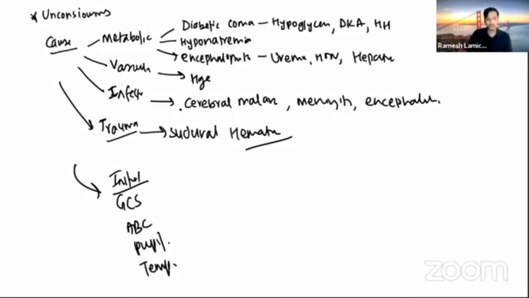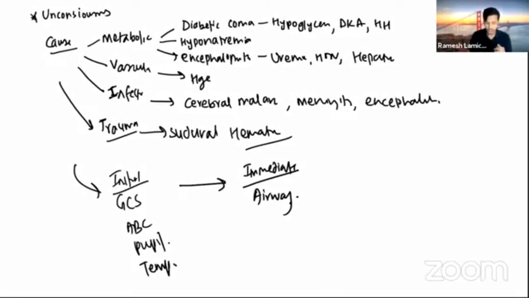Now for the immediate management, first the airway. If the patient has secretions in the oropharynx, oropharyngeal suction is given to ensure airway patency.